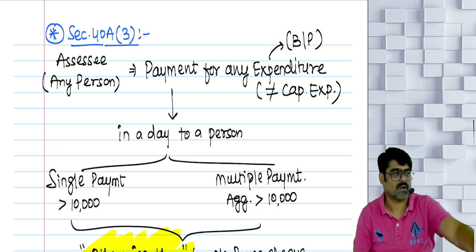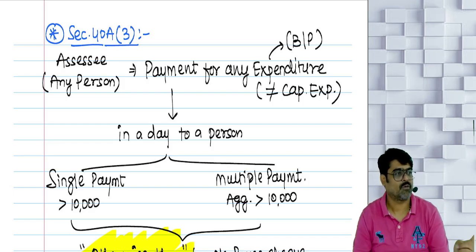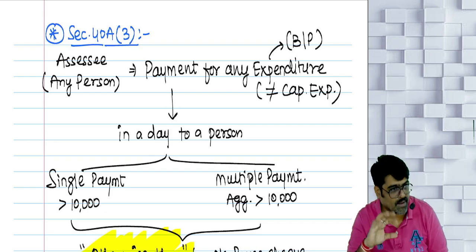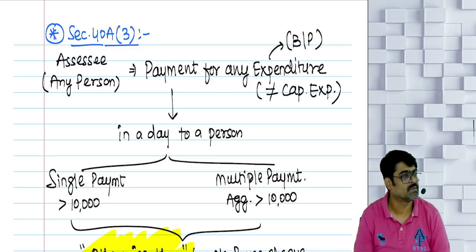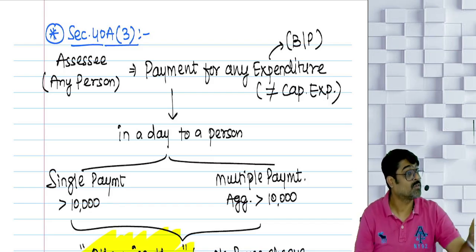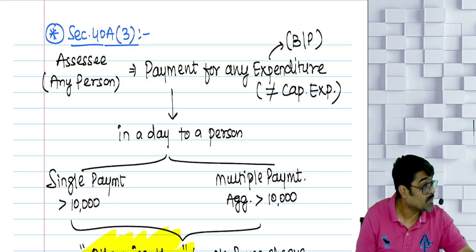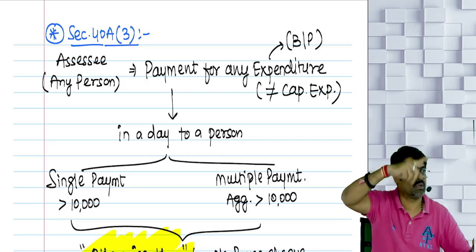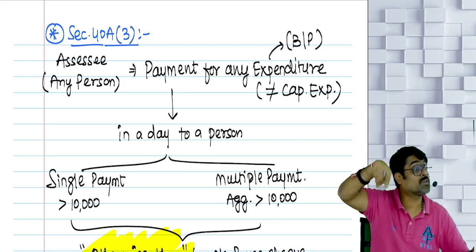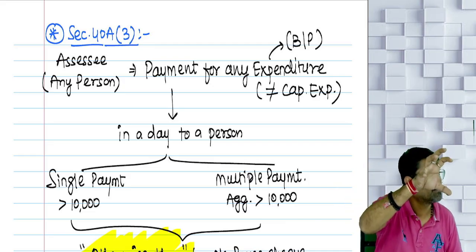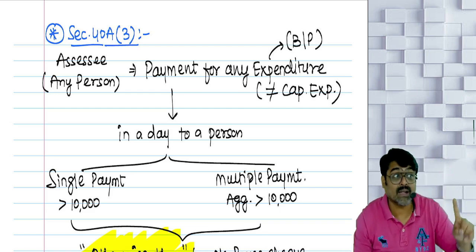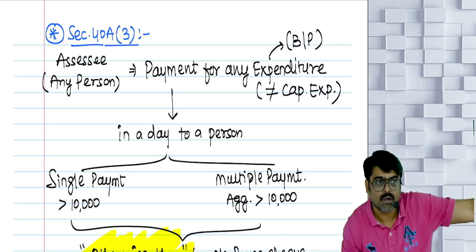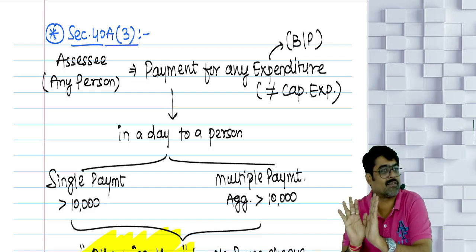Understanding? What if that amount was 30,000 and you have paid in cash? Understanding what I am trying to tell you? Will it be considered as a part of actual cost? Still no, because there you are not supposed to see the limit of 35,000. Entire actual cost of the asset, any component, if the payment is more than 10,000, there you are not going to apply that limit of 35,000. Yes or no?